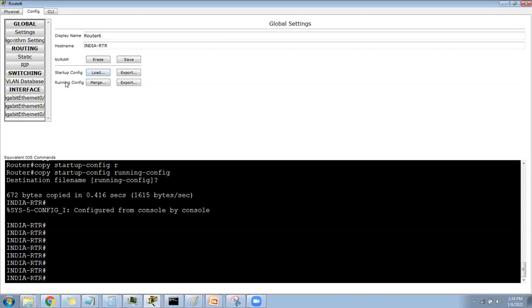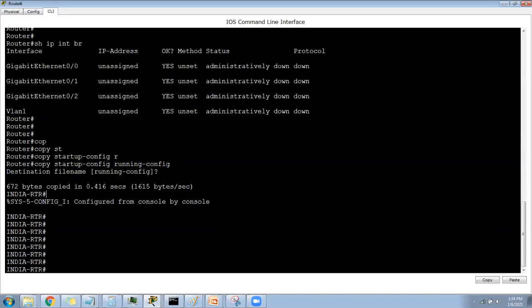You remember we have two configurations. Running configuration means the RAM, and startup configuration means when we save, it is a permanent configuration. So what I did in the old router, I exported that configuration. And in the new router, in the startup configuration, I loaded that. Then when I loaded that, it went to my startup configuration. So what I did, copy startup configuration to running configuration, a reverse one. Generally for saving, what we do, copy running configuration to startup configuration. So I have done the reverse one.